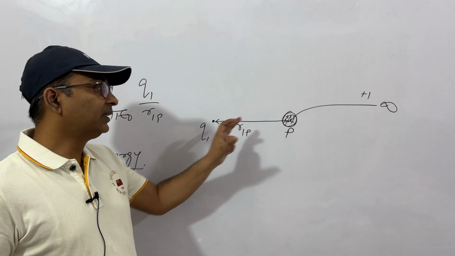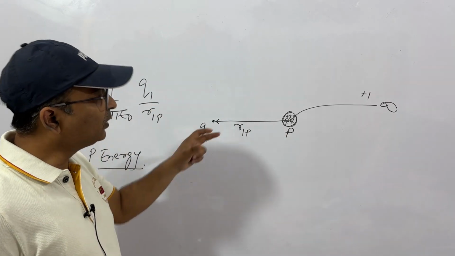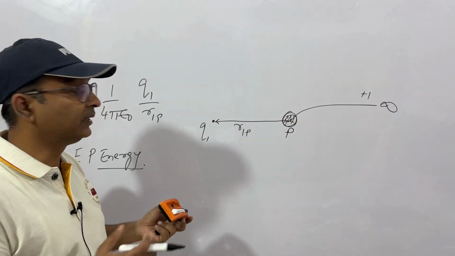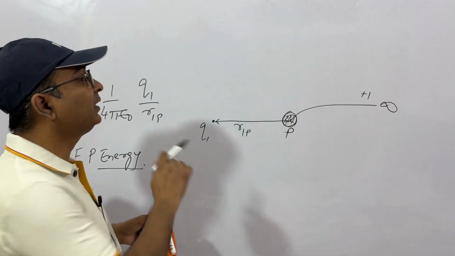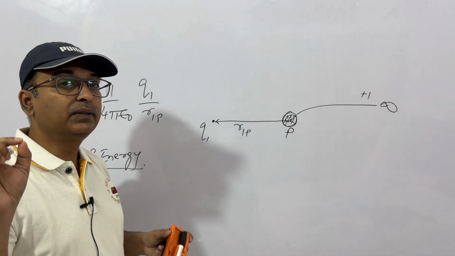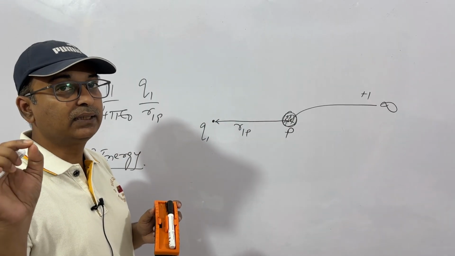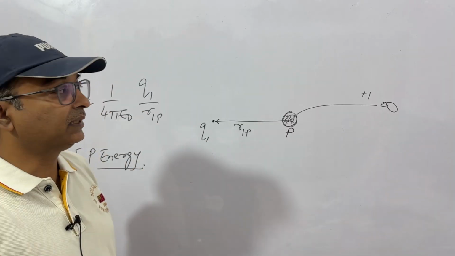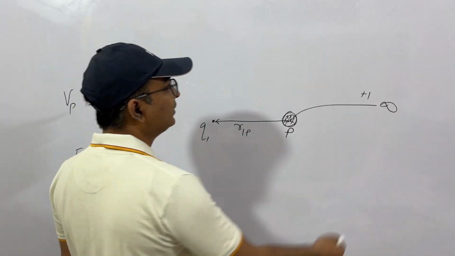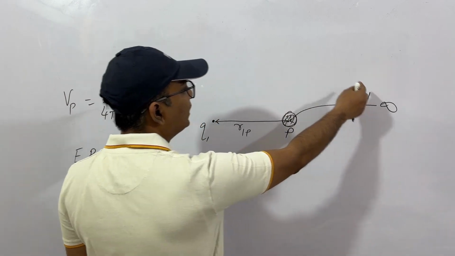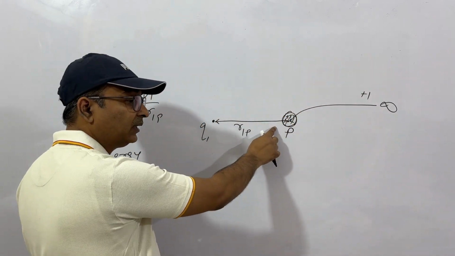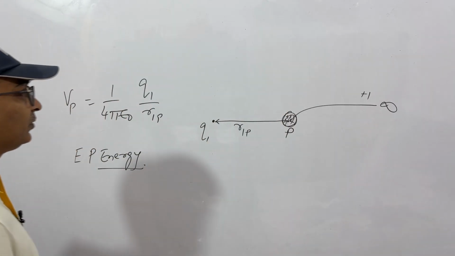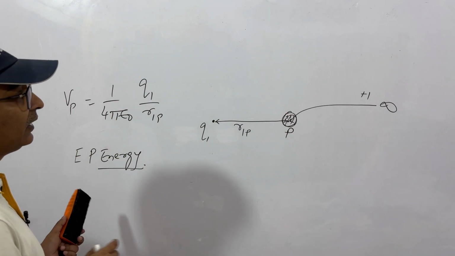So we have electric potential energy at a point because of the interaction of this charge with the electric field. Which electric field? The electric field produced by this Q1. Or if we have a uniform electric field, we have some interaction of a charge when placed in an electric field. Because of that interaction, we have electric potential energy. More easy to understand: you do work in bringing a charge from infinity to a certain point in an electric field. That work is stored as potential energy. Clear? Since we are talking of charges, this is electric potential energy.